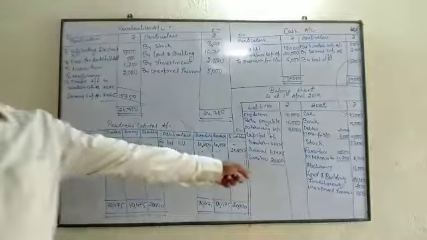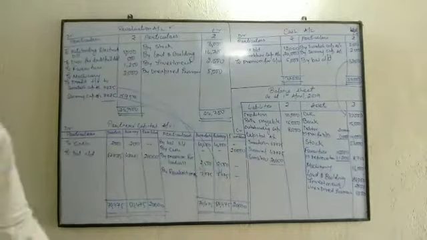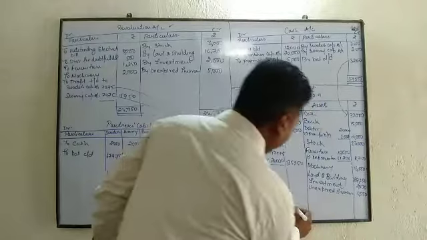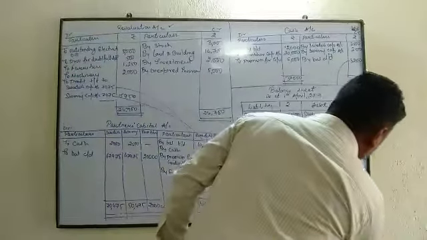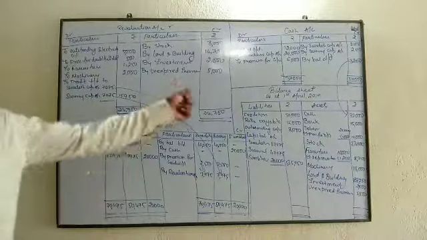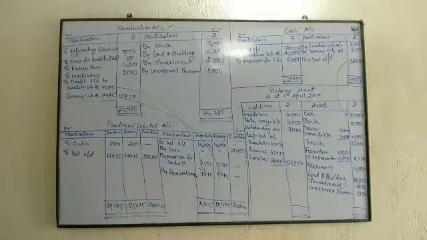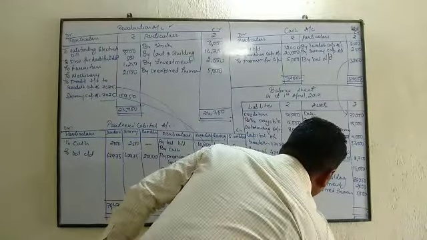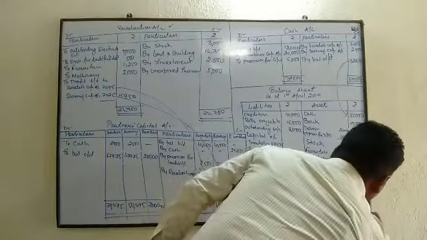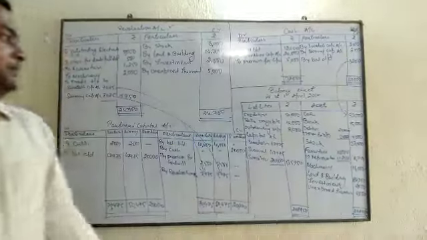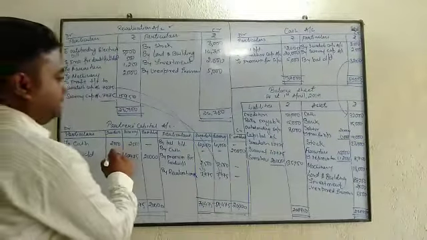We will total these three and write it in the outer column. And we will total both the sides, they should be equal. If it is not equal, then there is some mistake, and if it is equal, then it's correct, right? So you will check this figure.